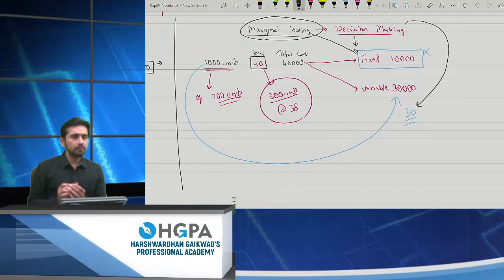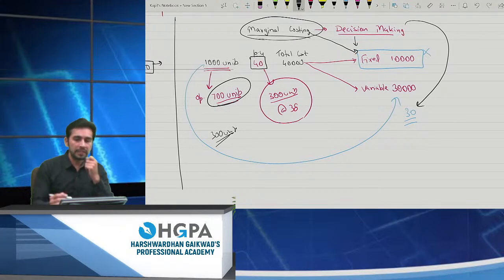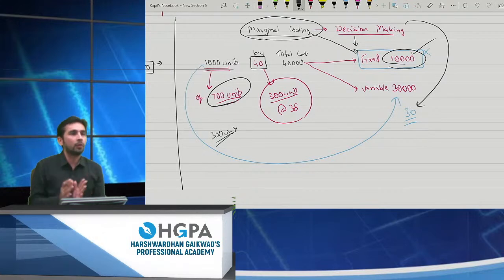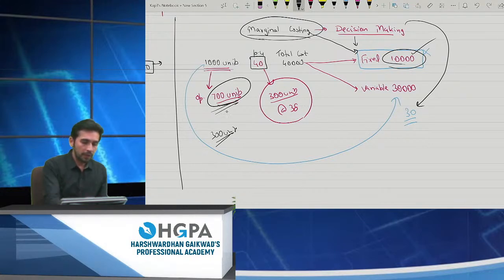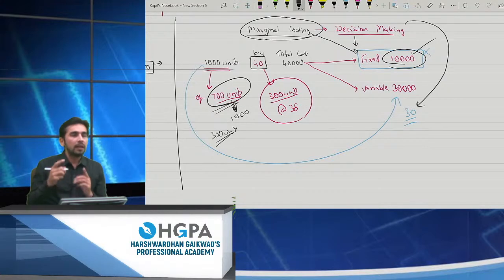Now please tell me. I am left with 300 units, right? What if I produce only 700 units? How much fixed cost will I incur? Obviously 10,000. What if I produce only 600 units? Then also 10,000. That means this 10,000 is going to be incurred anyhow, right? So why are you making your decision on that fixed cost? Make your decision on the variable cost. If I make 700 units, the fixed cost is 10,000, right? Obviously, I will not incur a loss. What if I produce the complete 1,000 units? Whatever 300 units I will make will only be dependent upon this 30, right?